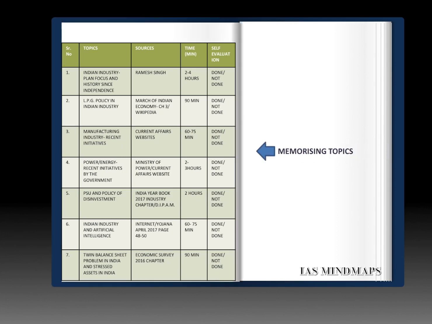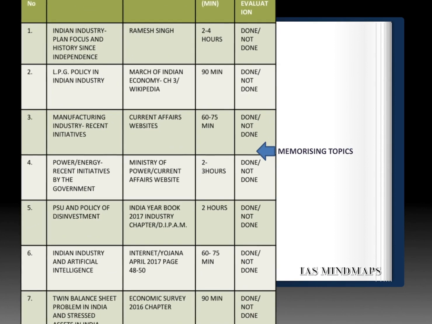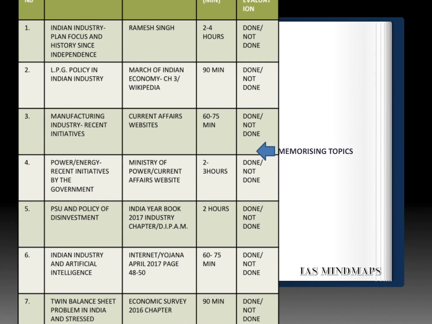As far as memorizing topics are concerned, as you can see, we have to finish Indian industry, the focus of the 5-year plans, and history since independence, which is given in the Ramesh Singh book.